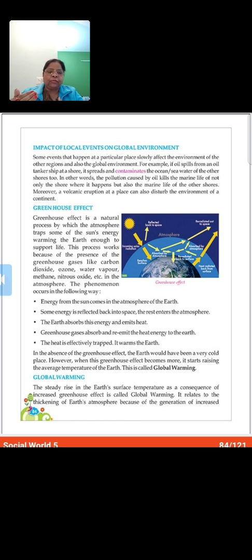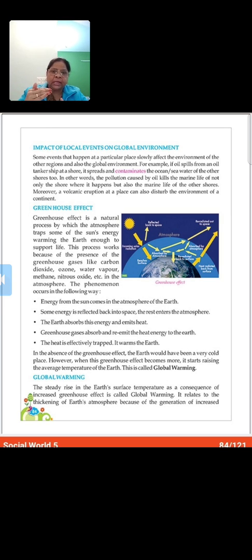This exchange of incoming and outgoing radiation: the radiation that reaches the earth, some part of it is controlled by the ozone layer, which protects the earth's surface from the ultraviolet rays of the sun. But some part of it is absorbed by the earth's surface, and whatever it absorbs, it again re-emits back, means it reflects back.